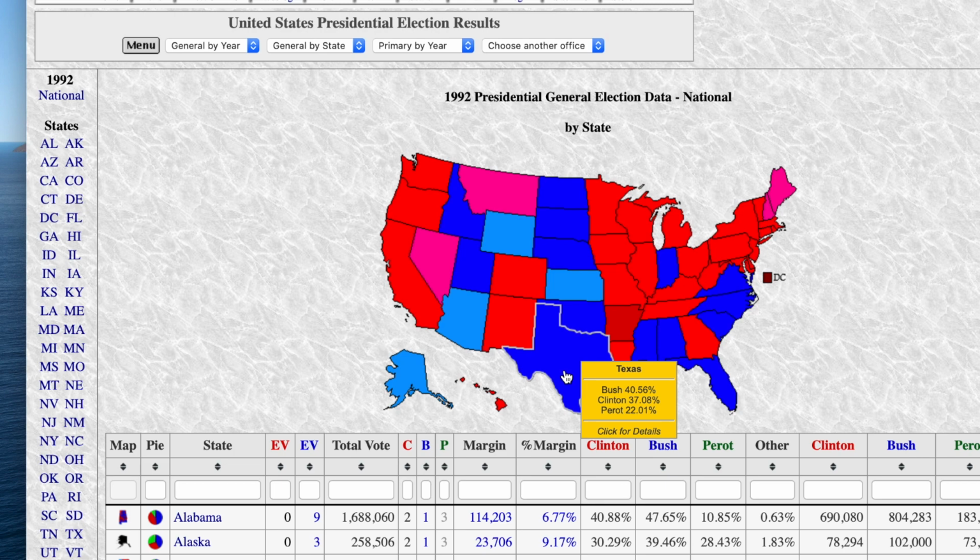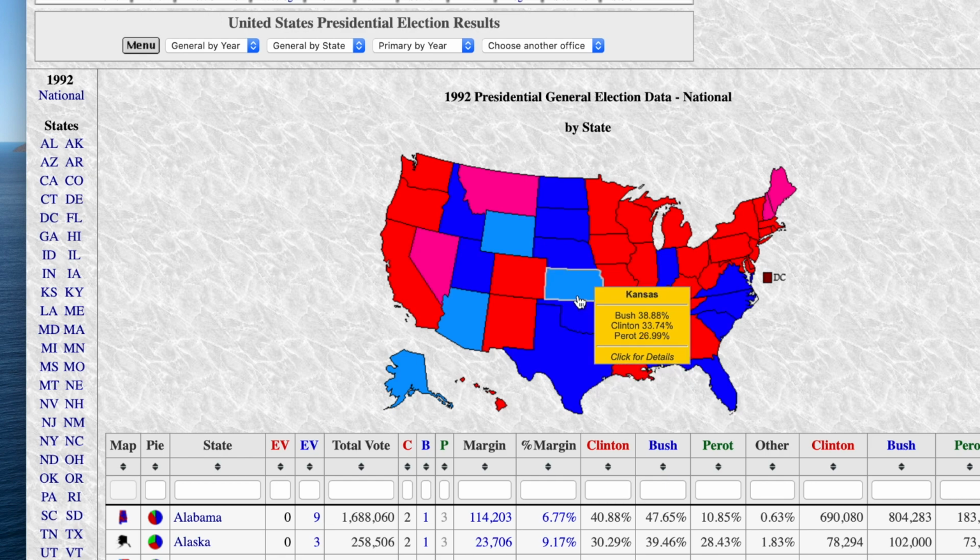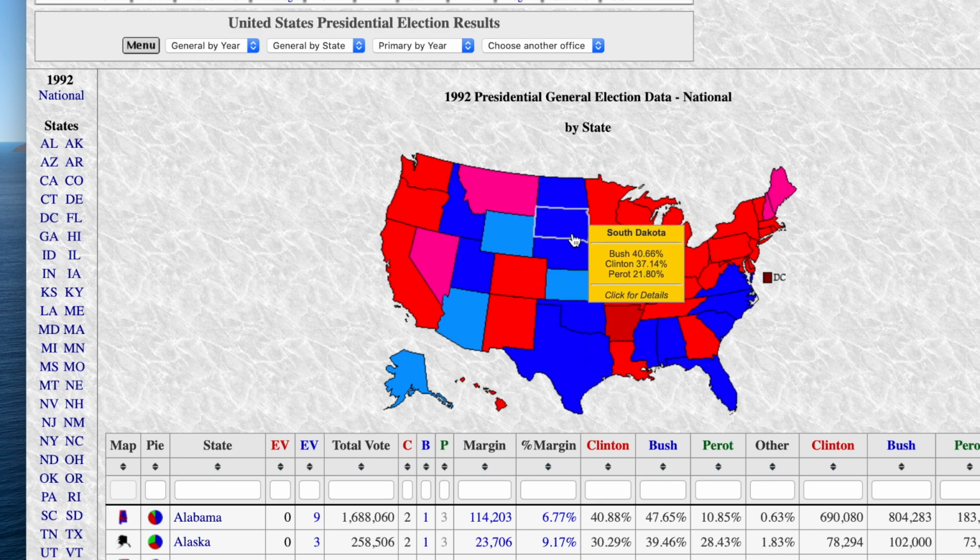Perot in Texas, say he doesn't pull as heavily, he shifts 6% of the vote. So maybe he gets like 28% or so, 30, 32. I feel like Texas would have still gone to Bush. Maybe Oklahoma would have gone to Perot, but that's a pretty wide margin for Bush there. I can't look at every state and make these determinations that it would have gone to Perot. Like in the Great Plains, Bush still has pretty solid strength.